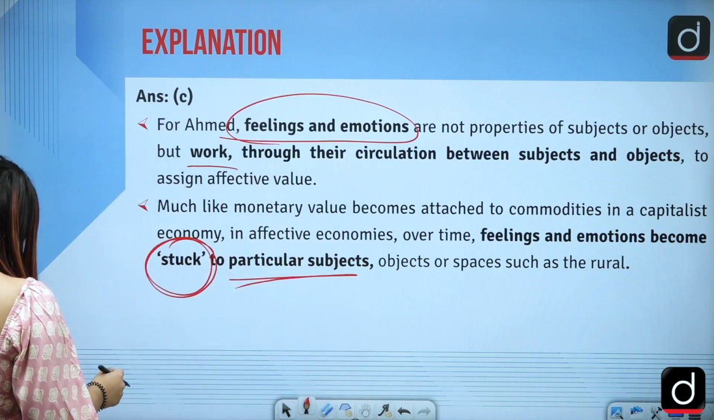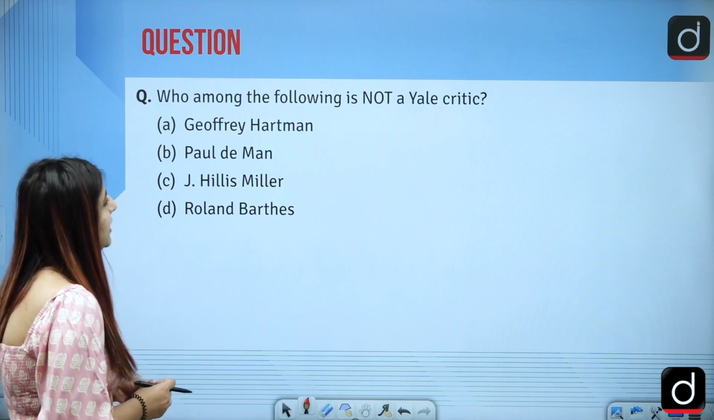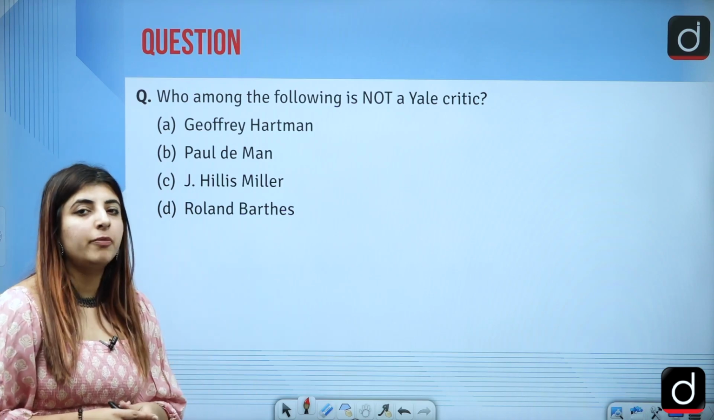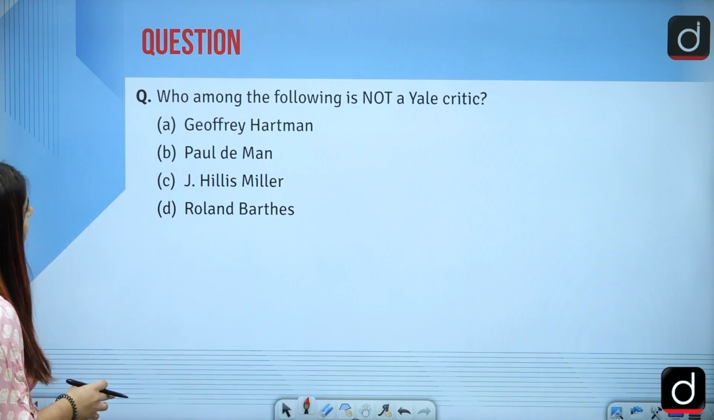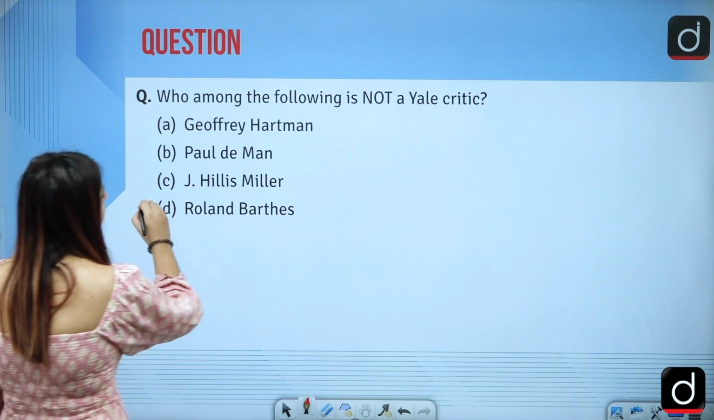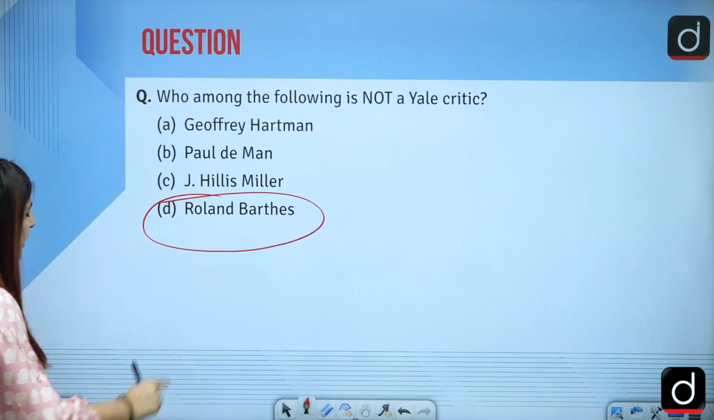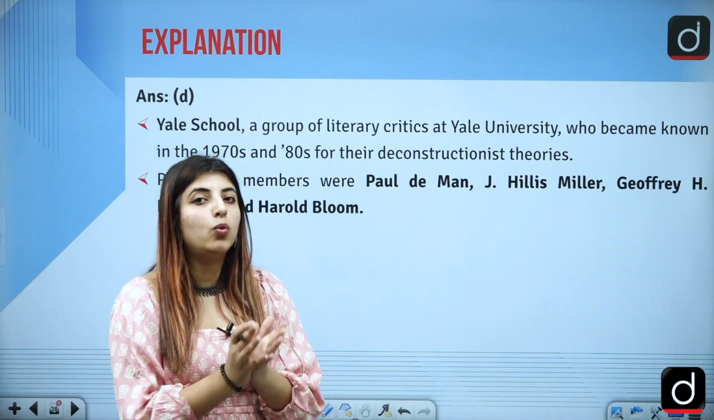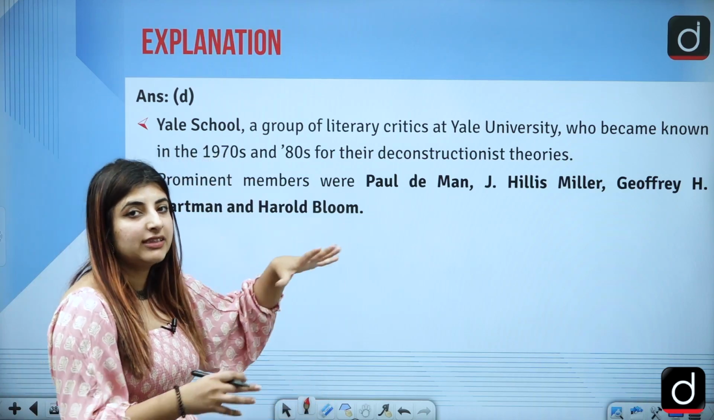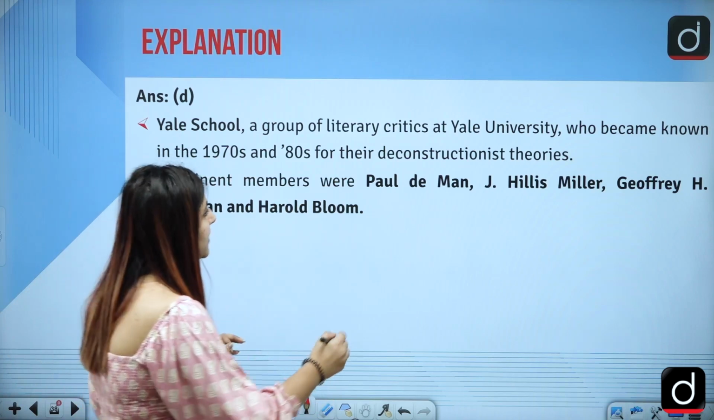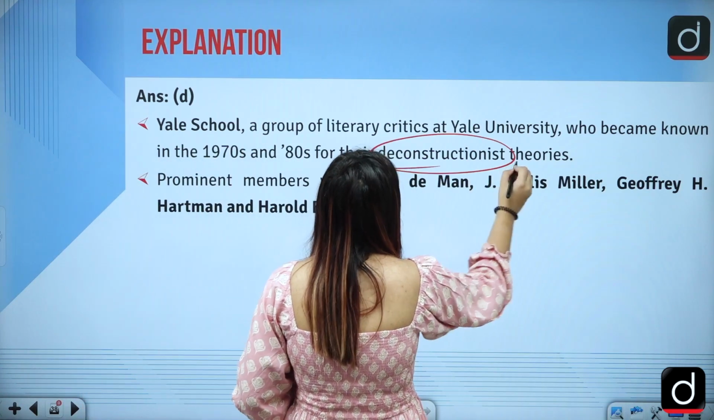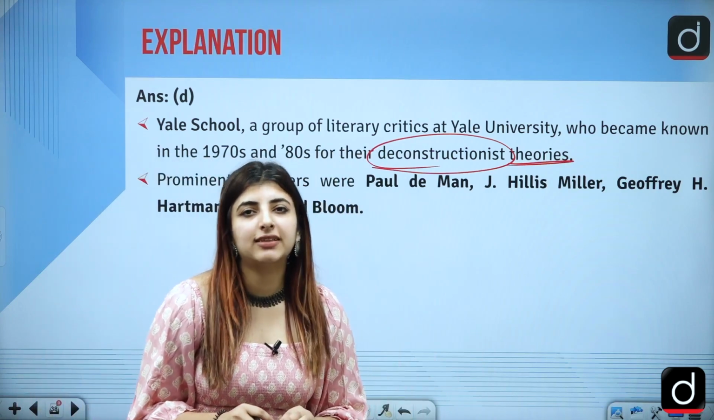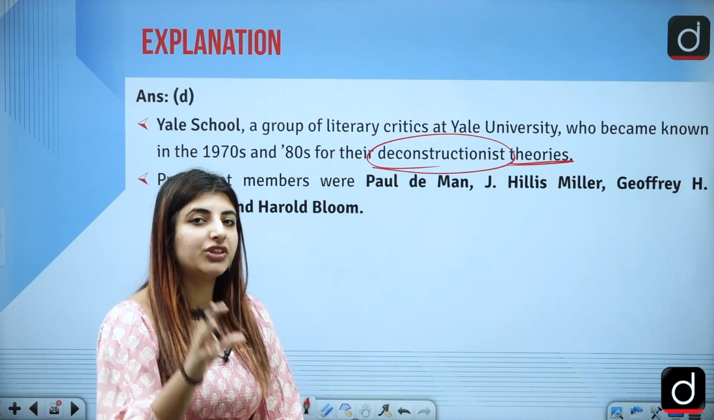Correct? Then we have the next question. Who among the following is not a Yale critic? The one who did not belong to the Yale school. The answer to this question is option D. Roland Barthes is the one who is not a Yale critic. Why do we say that? Because there were other prominent writers there, and the Yale school was associated with deconstructionist theories. And we know that Roland Barthes was not a deconstructionist. So that is why he is not associated with this very school.